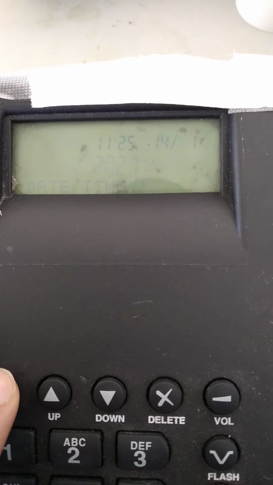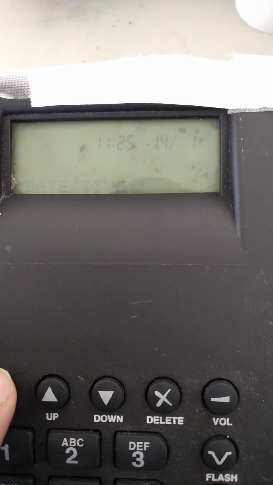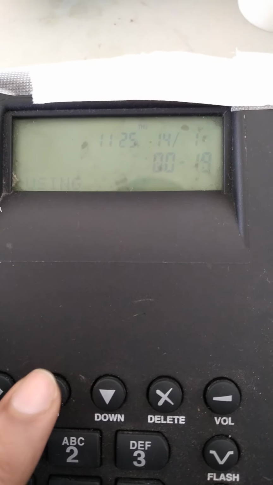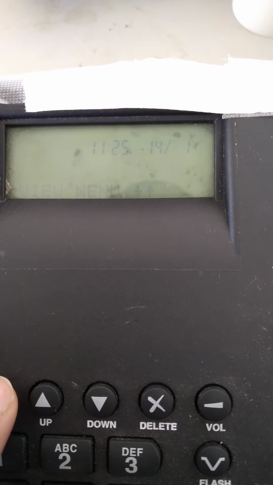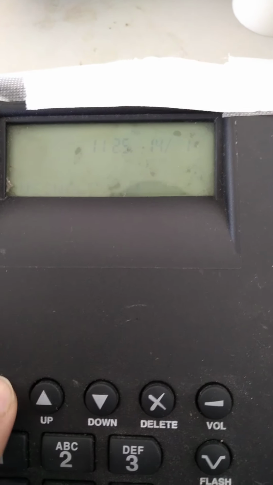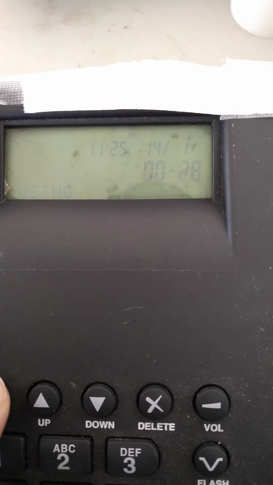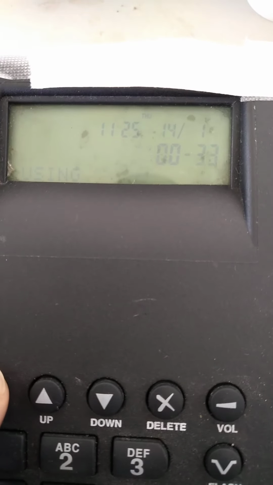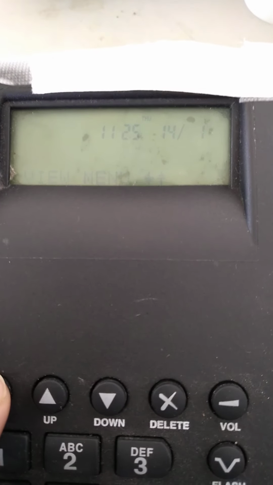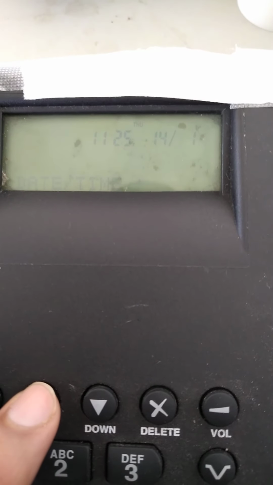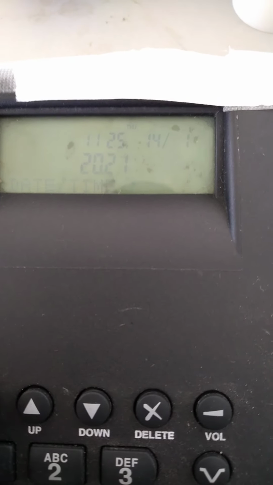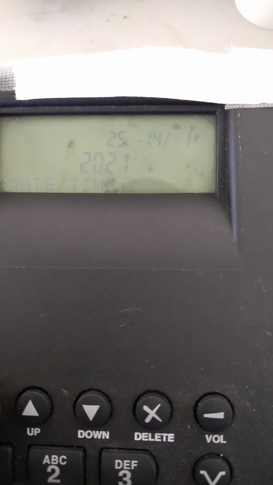Press. If you want to correct the year, you can easily go up and down there, but there is no need. Just go to the menu and then press menu again, then date and time here, then the time.